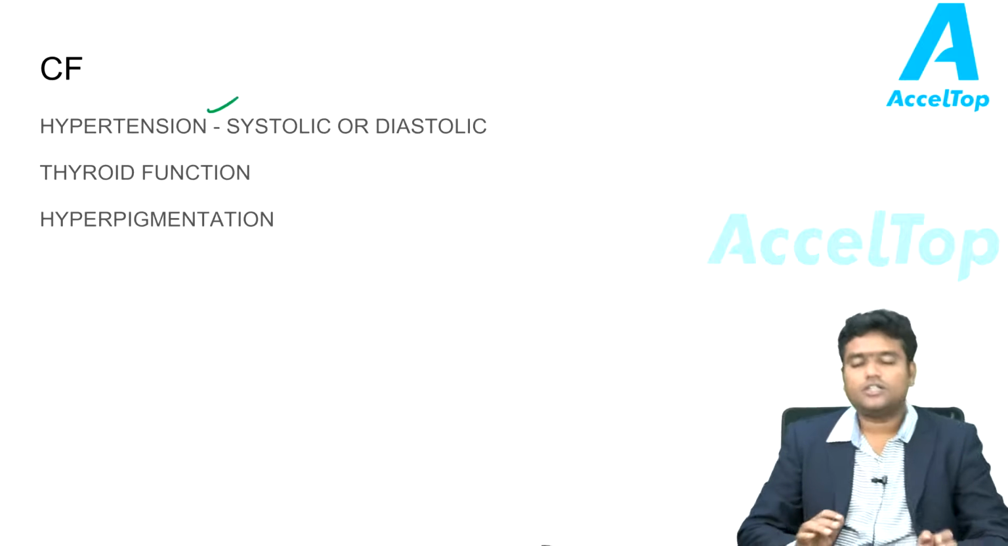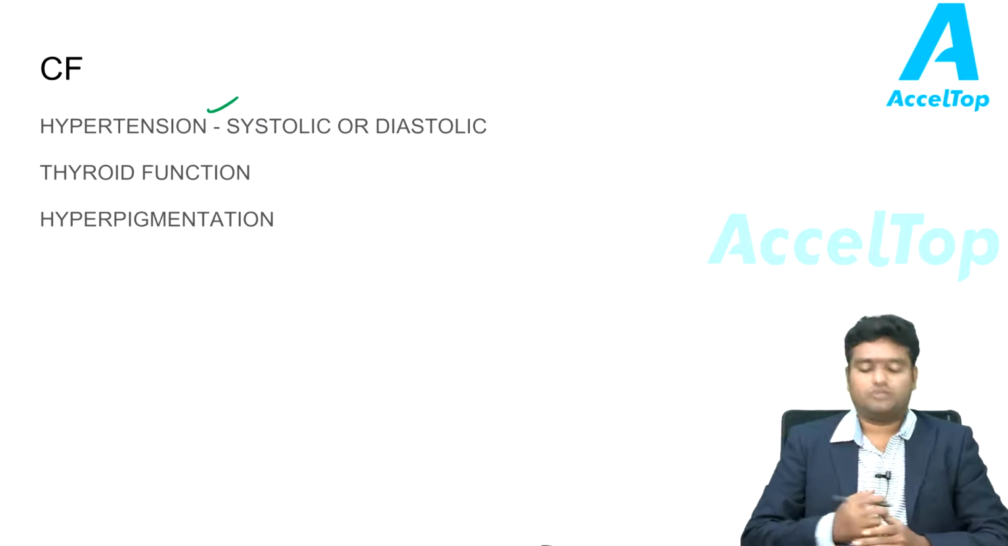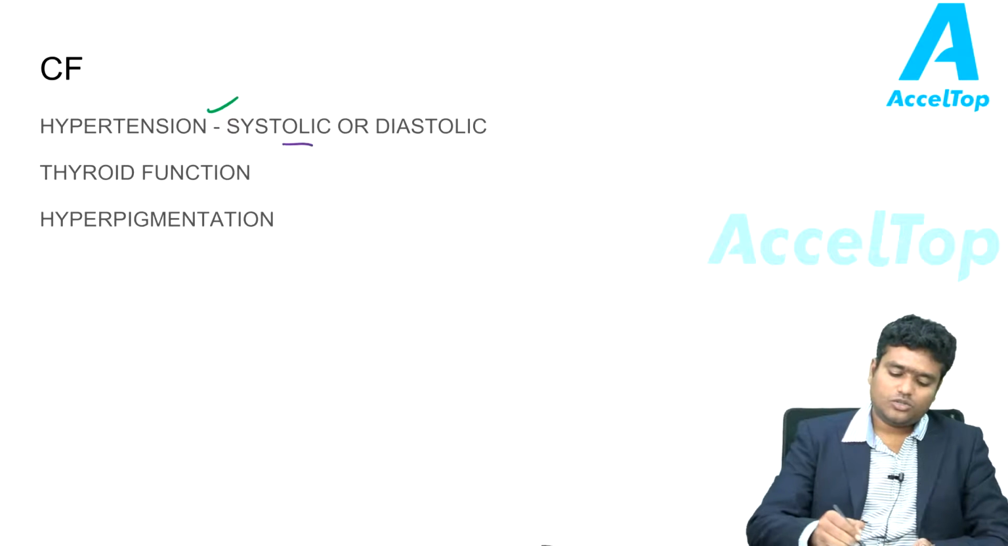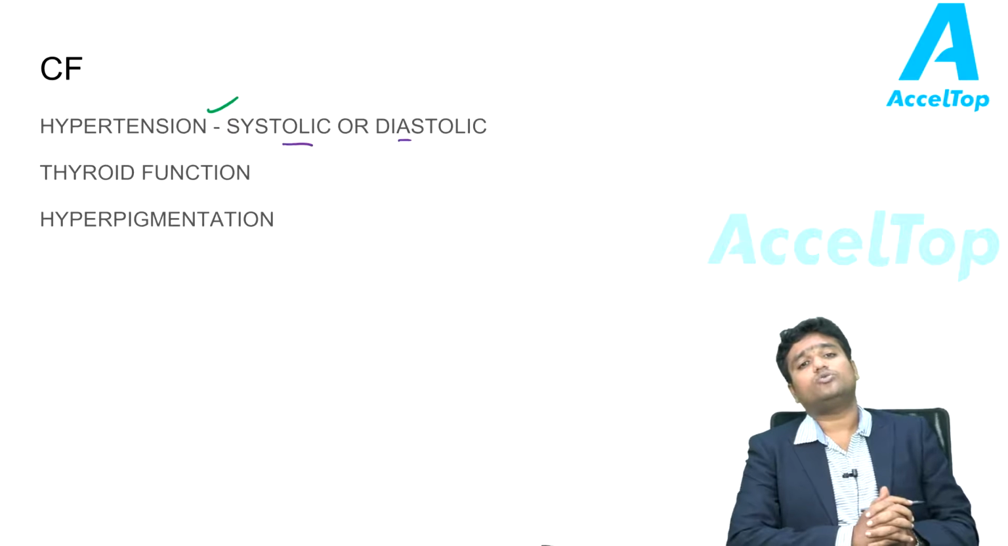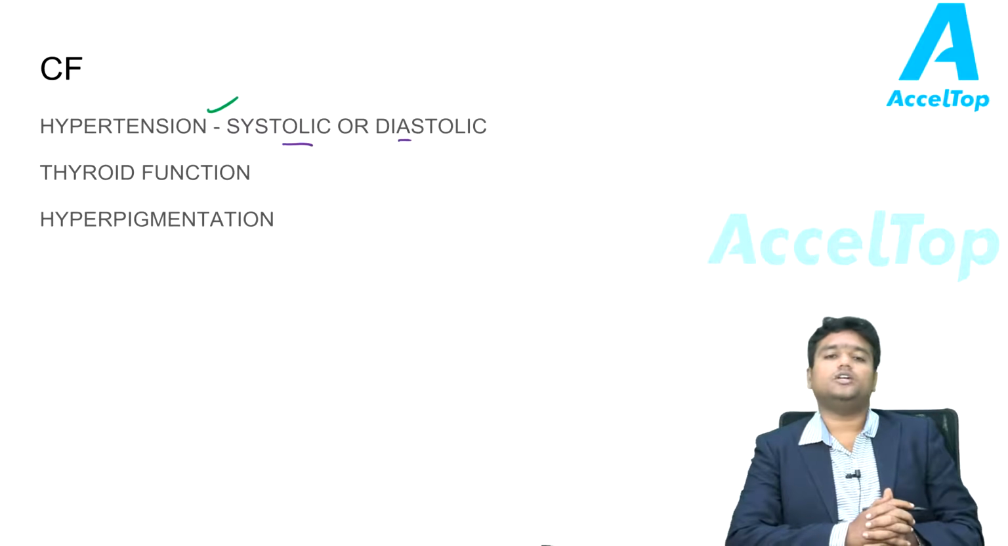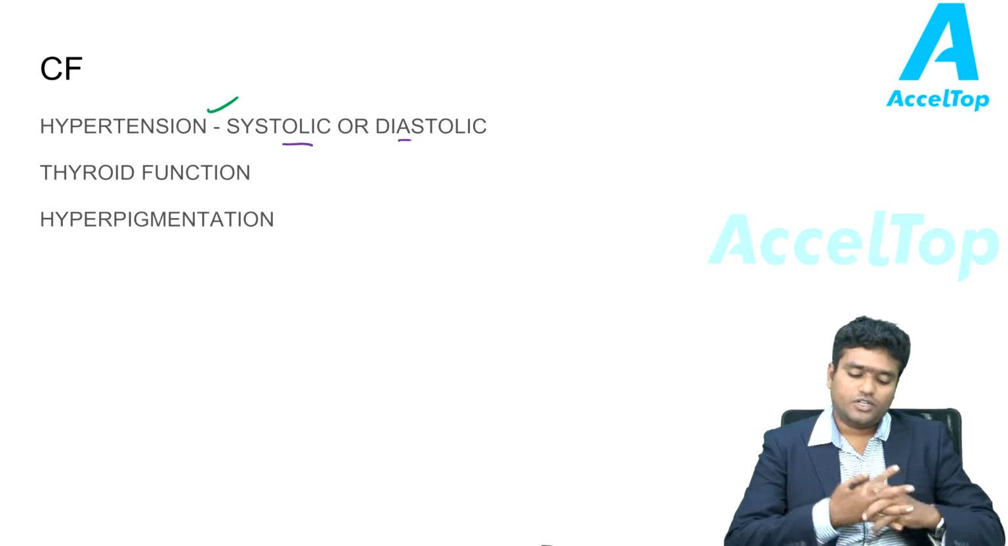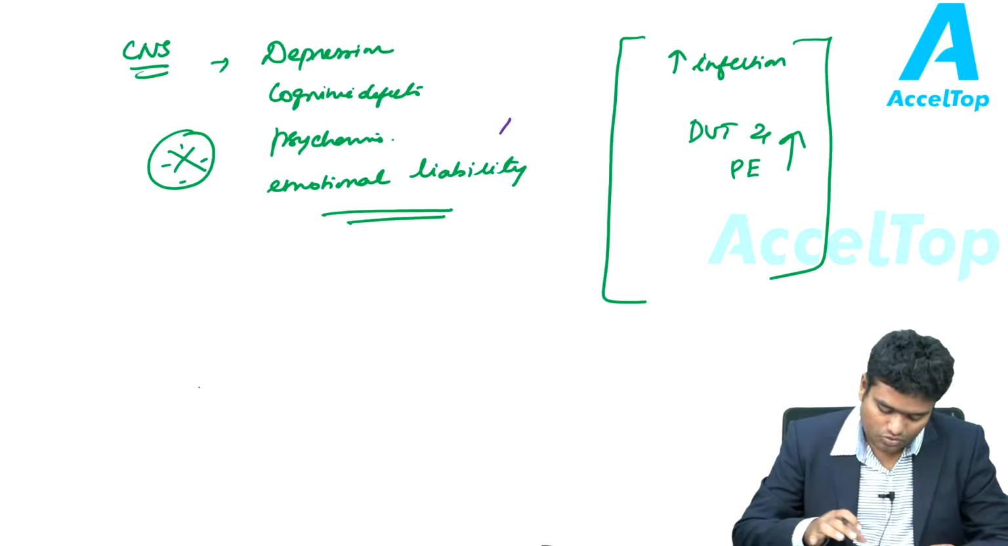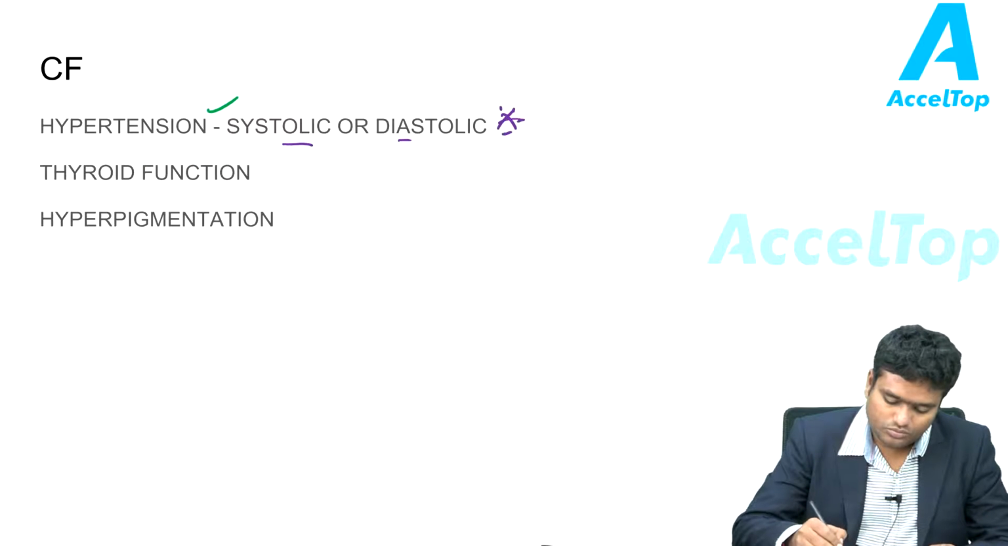We know that hypertension is a characteristic feature in Cushing syndrome, but is it systolic or diastolic? That brings us to one of the answers for our common NEET PG question. It is the diastolic hypertension which is more common in Cushing syndrome.